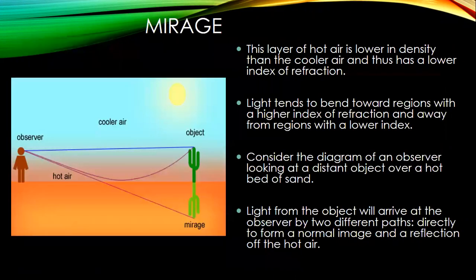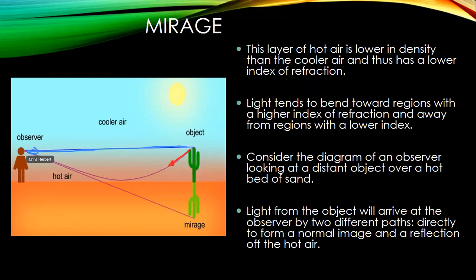Here's a better example of how this might look. For instance, if you're looking at an object and the angle with respect to the ground is very, very shallow, the light is going to take two paths. It's going to take the direct path to our eyes.